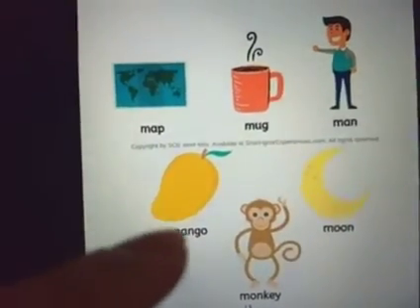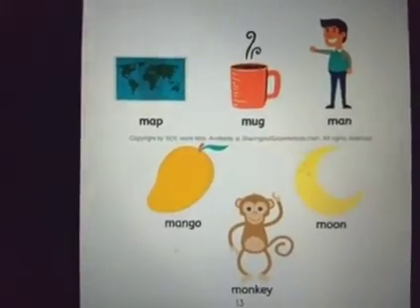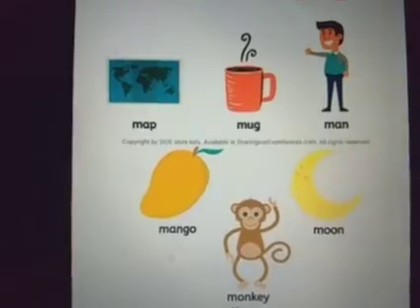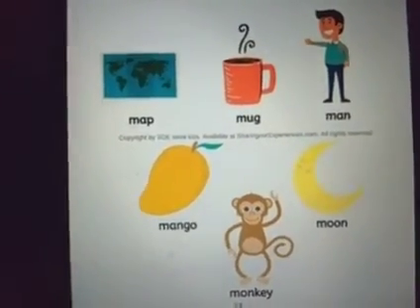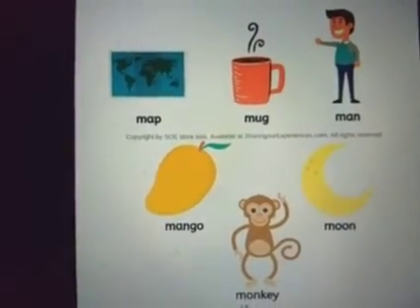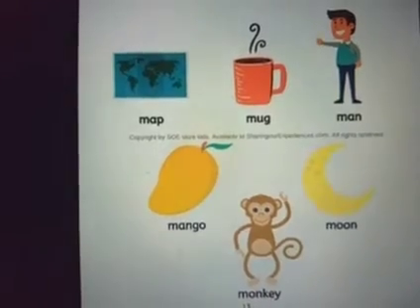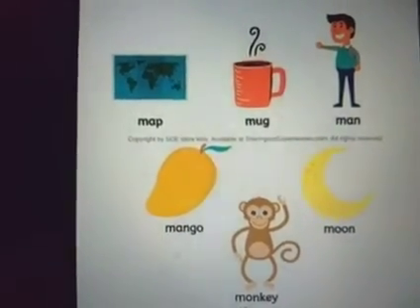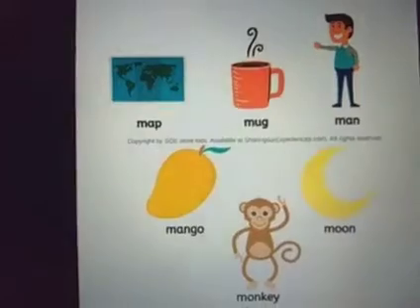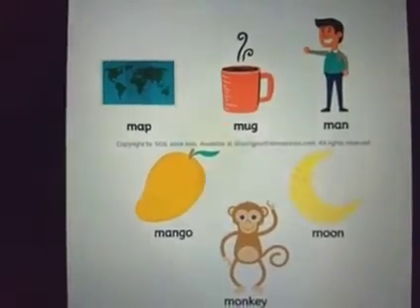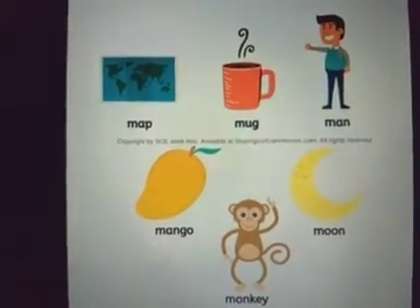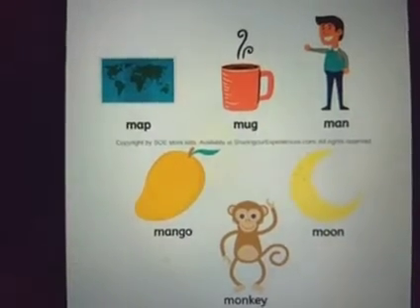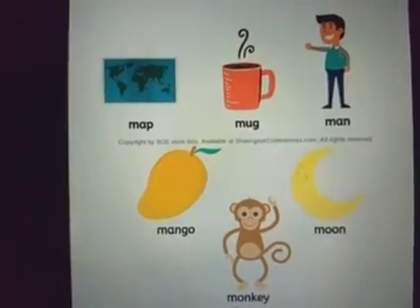This is your favorite fruit. Most of you love this fruit. This is a mango. Mango. And which animal is this? Monkey.